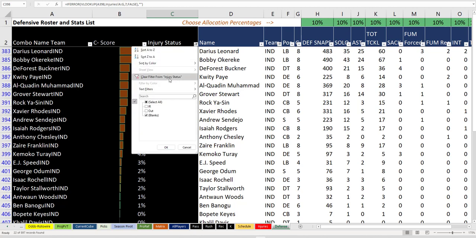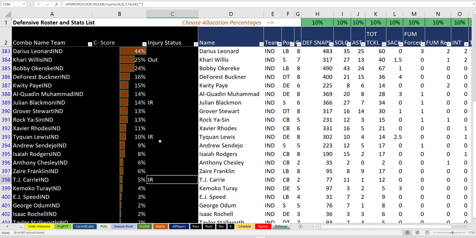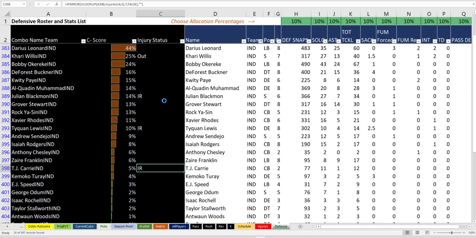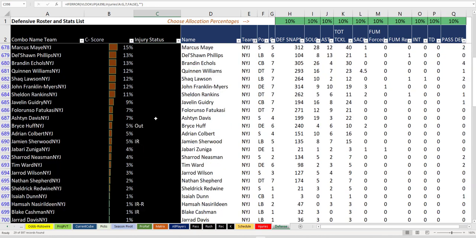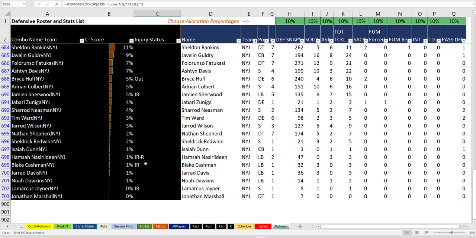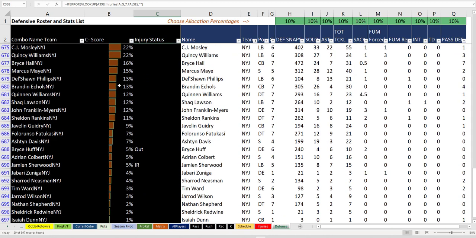So now all of a sudden we start to see that Indianapolis' defense actually looks spotty and hurting just visually right here, right? Well, how about the Jets, which were already bad? They don't have too many people hurt. The people they have hurt are down here in no man's land for the most part, so they're pretty clean.